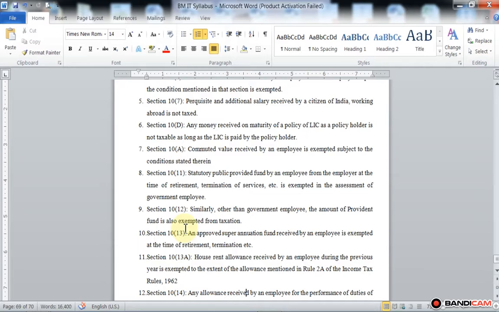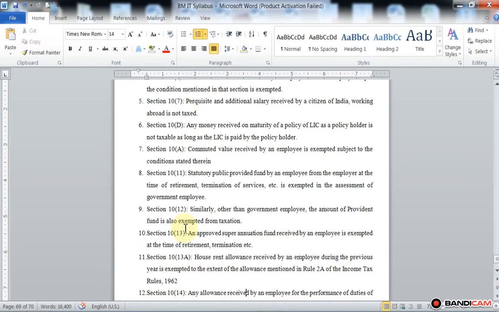Then we compare the three values, that is, actual HRA received, rent paid, and 40 or 50% of salary. We compare these three values, and the value which is lowest is considered as the exempted HRA. Got it?